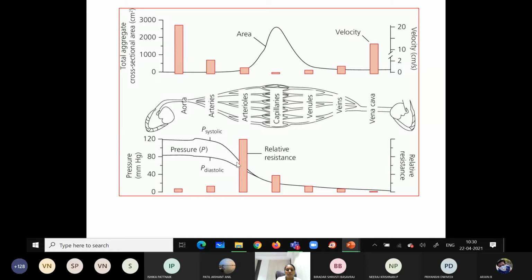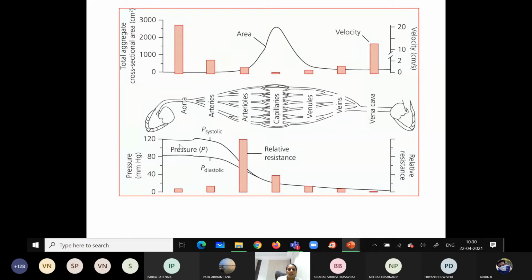Because of decreasing pressure, the flow of the blood, or the velocity, becomes less. This is how resistance and pressure are linked. We are going to study in detail in the future slides, so just understand.